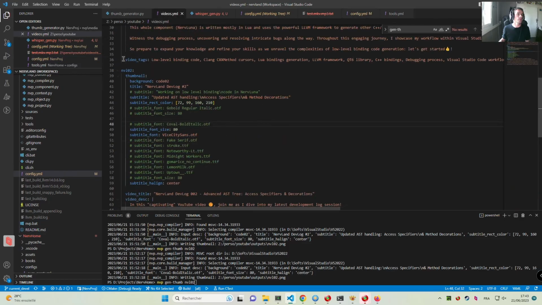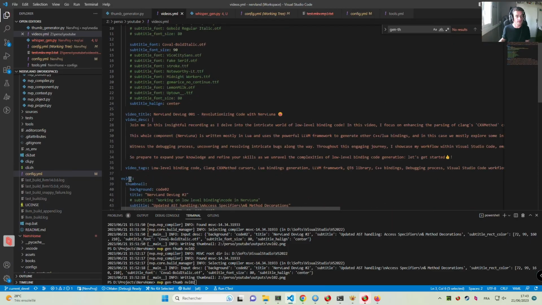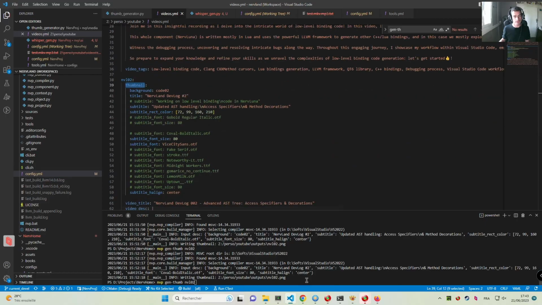And so you just provide this command with one of the name tags, I don't know how we could refer to this, one of the root entries that we have defined in this file, and in this case it's NVL number 2, and it's going to find the thumbnail description and use your entries here to generate a thumbnail.